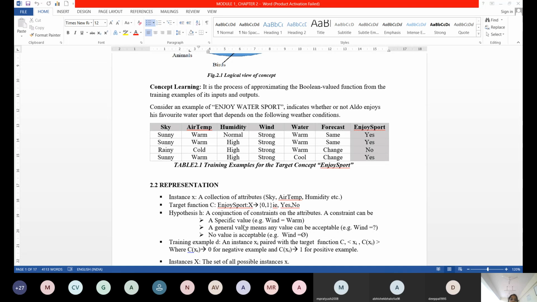Okay, coming to the hypothesis, I have to explain to you what a hypothesis is. A conjunction of constraints on the attributes.